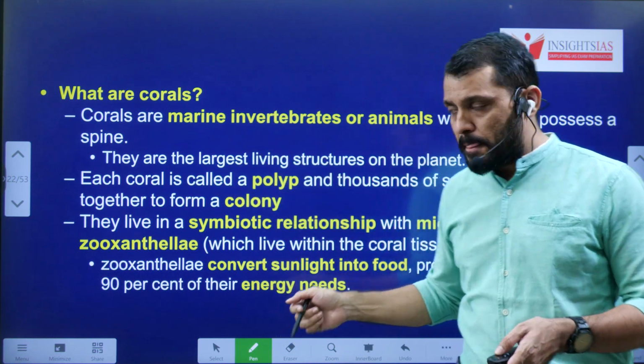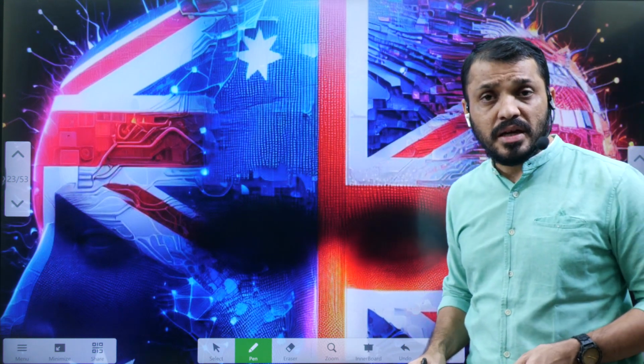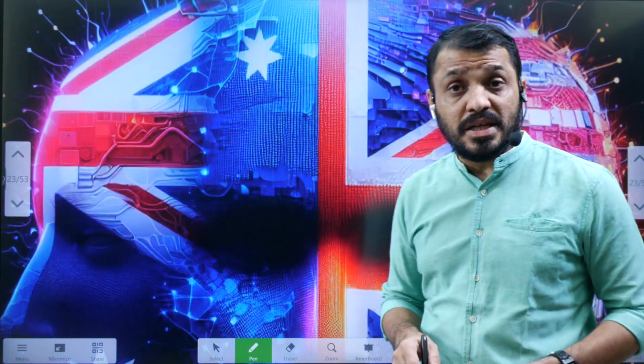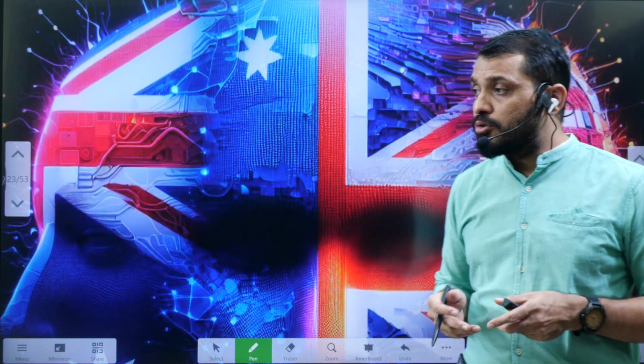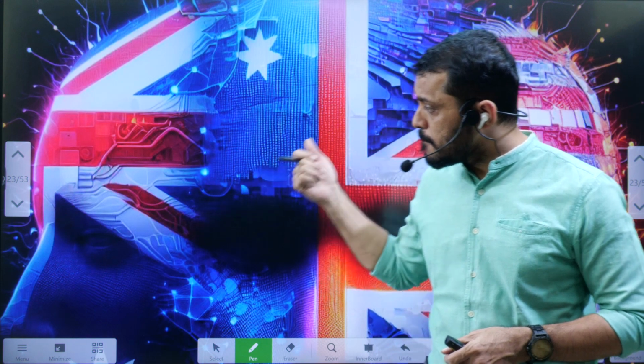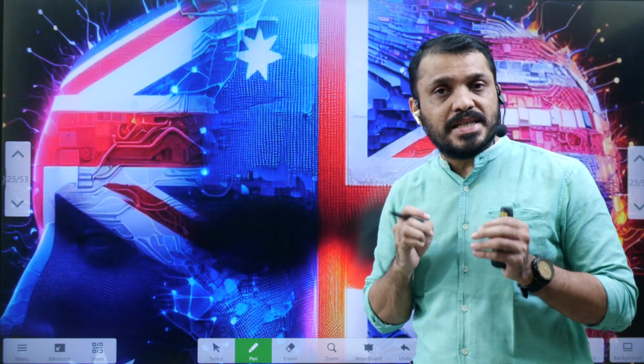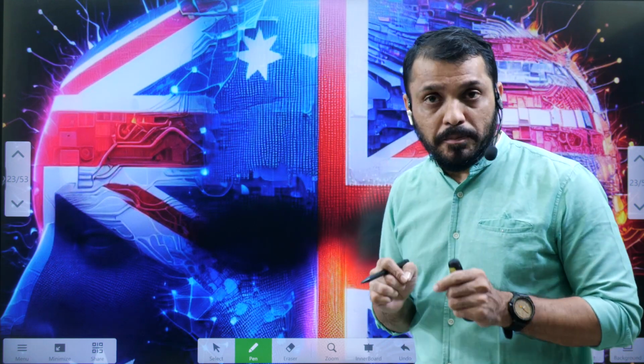What is the coral? Already we discussed the coral and the symbiotic relationship. This was the third topic, that is, coral reefs. Now we are going to discuss the fourth topic, that is AUKUS. Australia, UK and US.